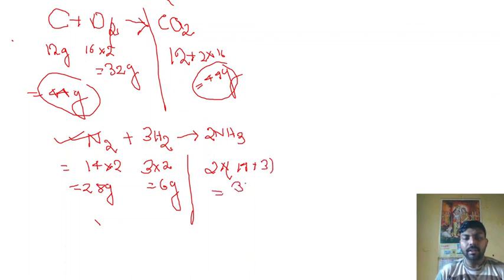So you can see the reactant side and the product side match, it is balanced, and that is the law of conservation of mass. In other words, mass before the chemical reaction and after the chemical reaction should be equal.